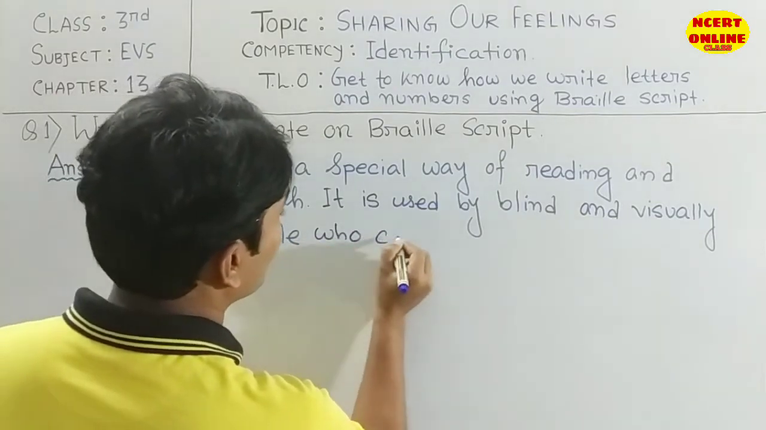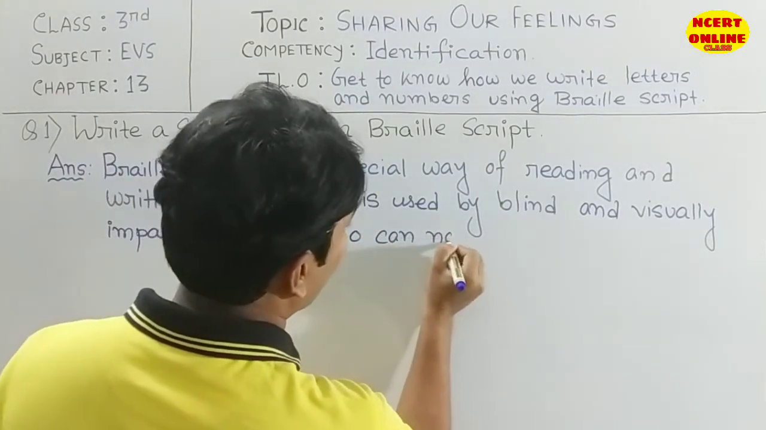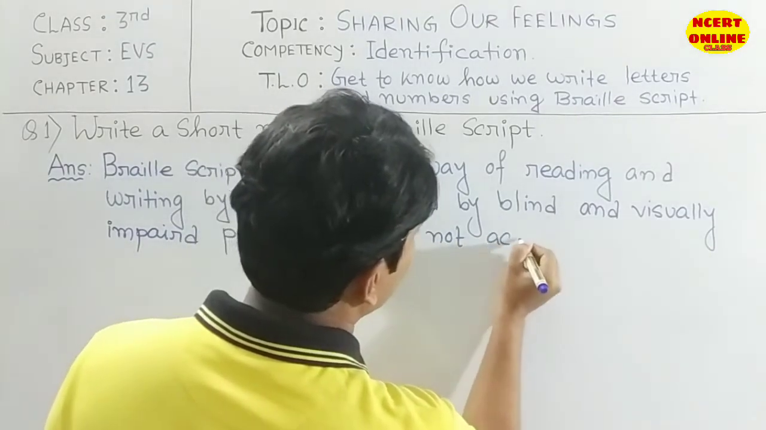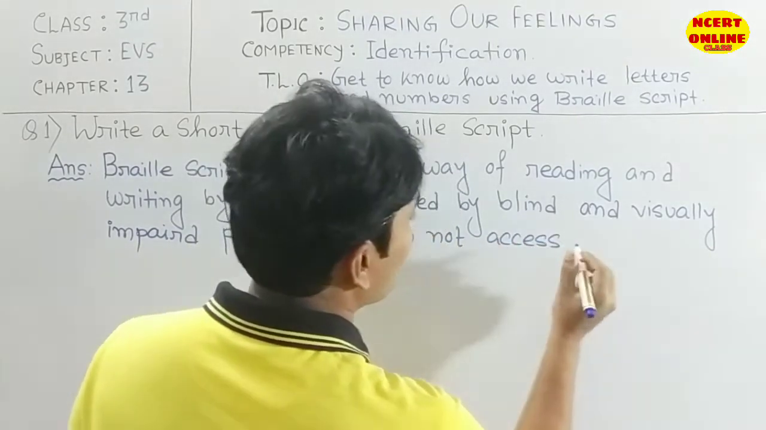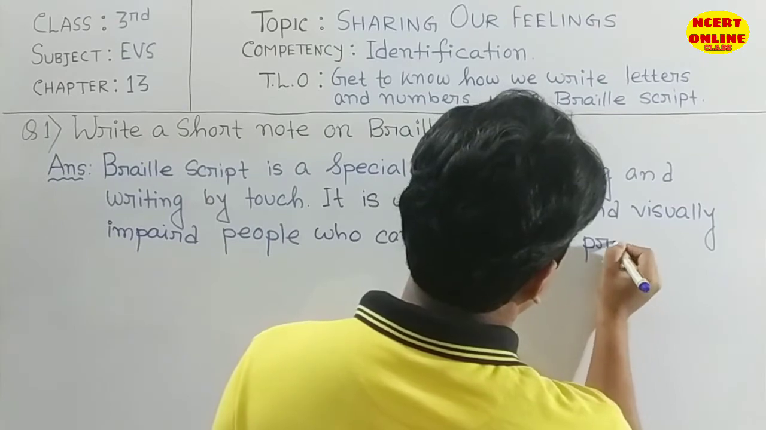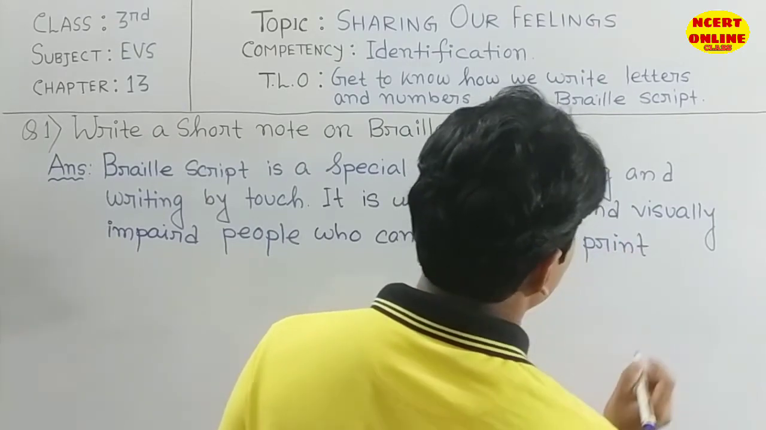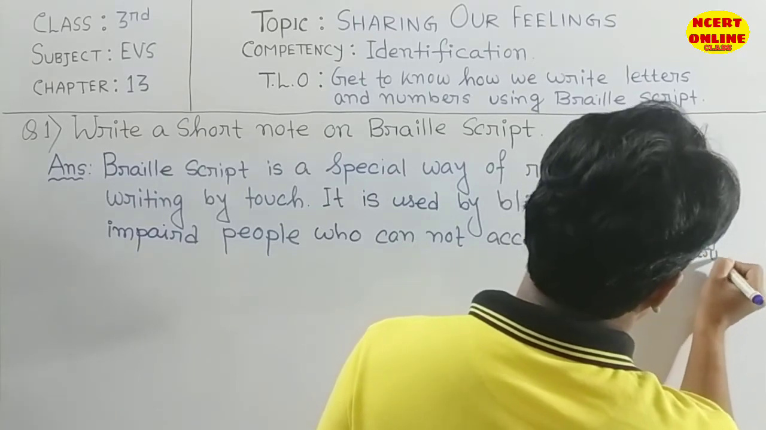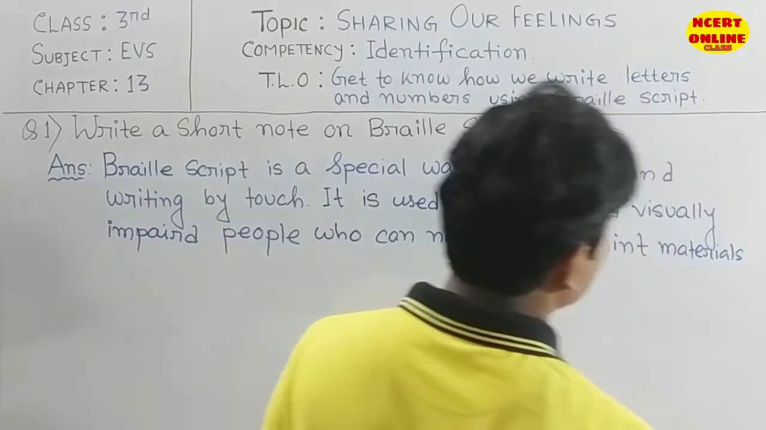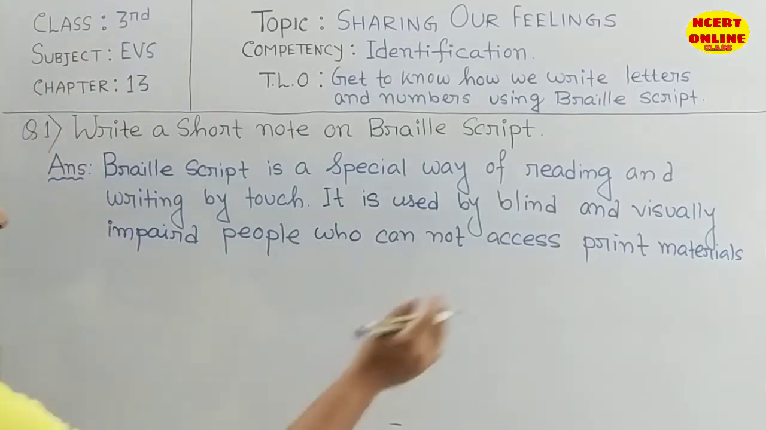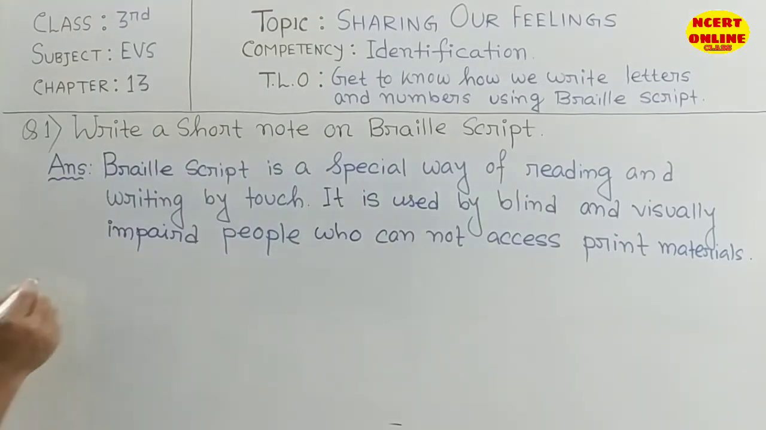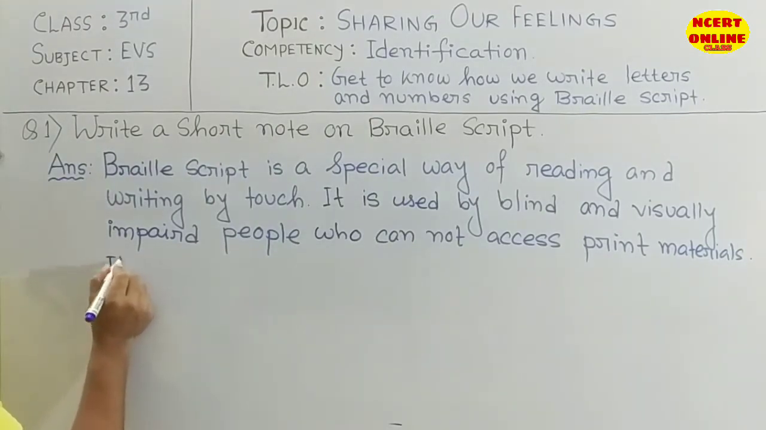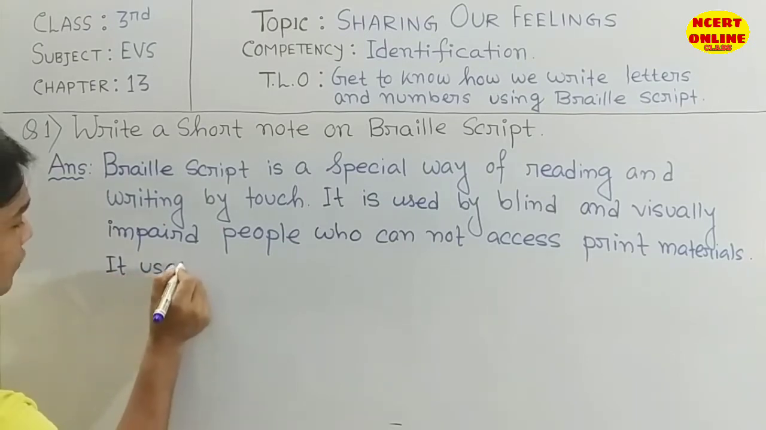Who cannot access print. We know that we use print materials, because our book is printed. Print materials. The next sentence we can write. It uses, I mean Braille script uses